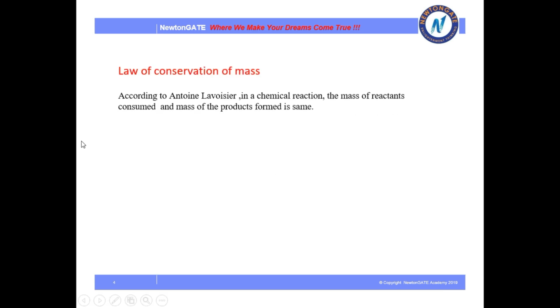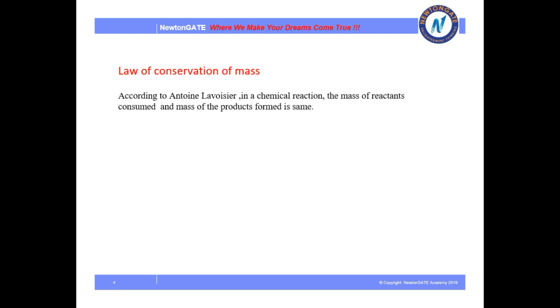So when we come to the first law, which is the most important, that is the law of conservation of mass. According to Lavoisier, in a chemical reaction, the overall mass always remains constant. That is, the mass of the reactants will always be equal to the mass of the products.